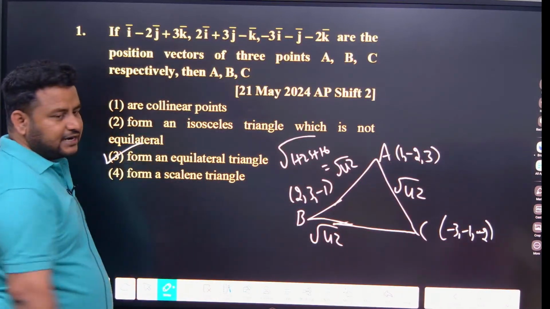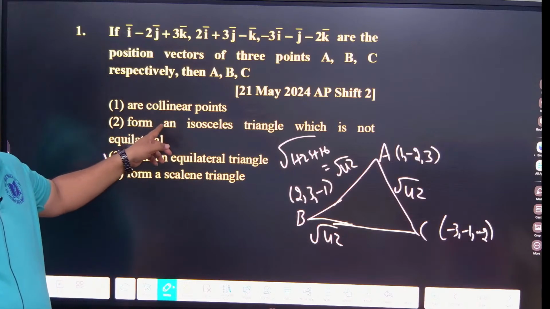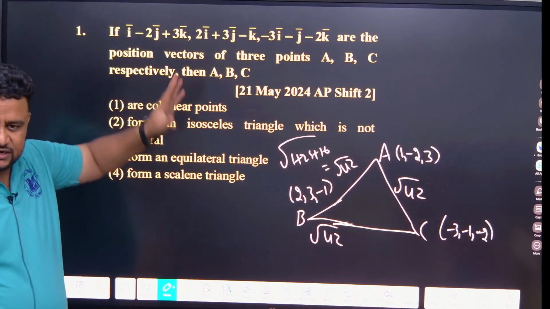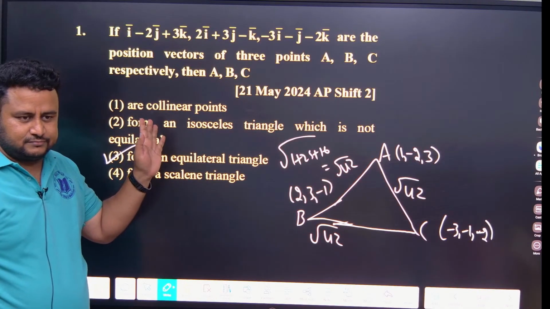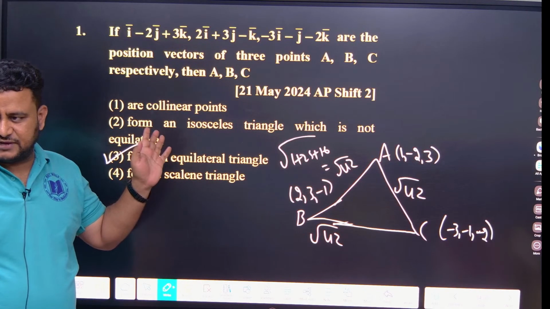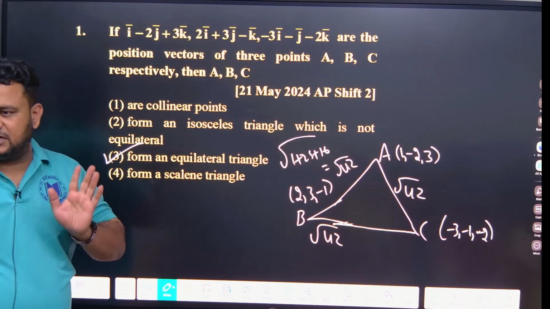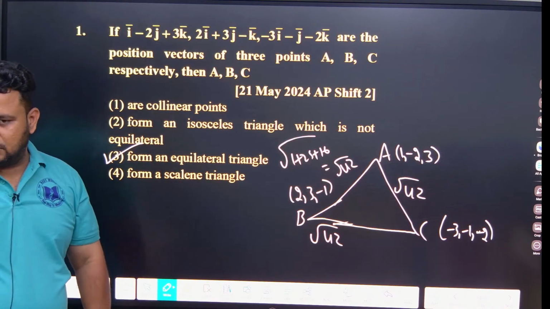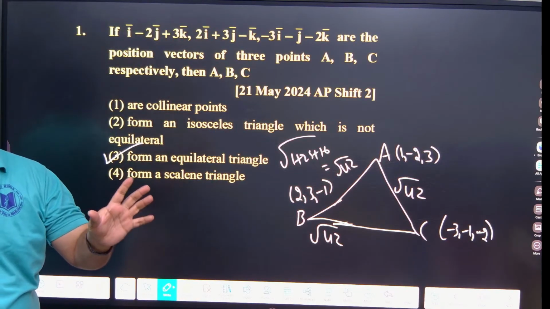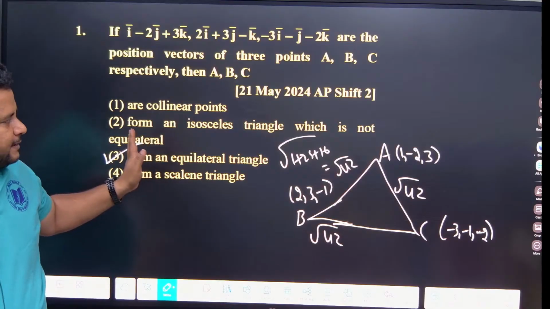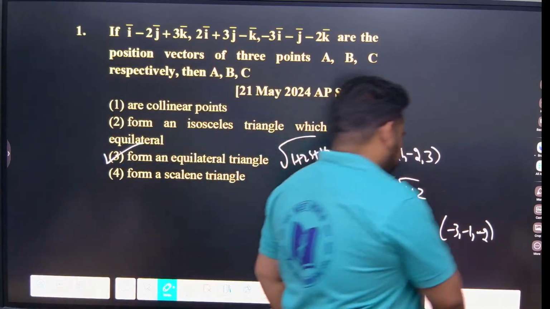So the answer is: they form an equilateral triangle. Don't go with this option. If they say collinear, then only the determinant is equal to 0. If the determinant is equal to 0, you cannot say they are collinear. It is not the other way around. If collinear, then determinant is equal to 0, keep that in mind. Once they mention collinear, directly equate the determinant to 0. Clear? Understood how to solve this question? Got it now? Okay, simple.